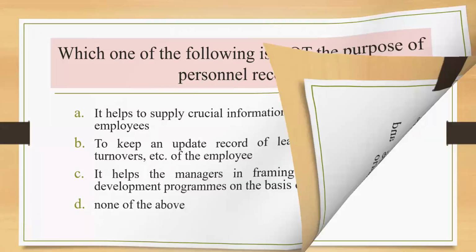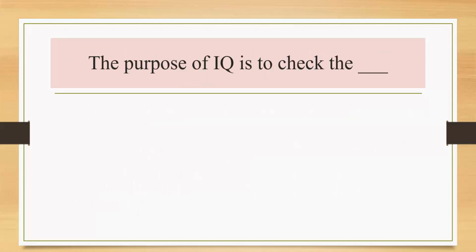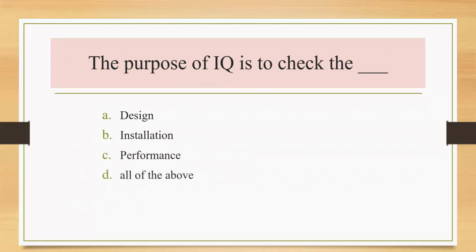Next question is, the purpose of IQ is to check. Option A, the design. Option B, installation. Option C, performance. Option D, all of the above. So we must know what IQ is. IQ stands for installation qualification. So the purpose of installation qualification is to check the installation. So the correct answer is option B.